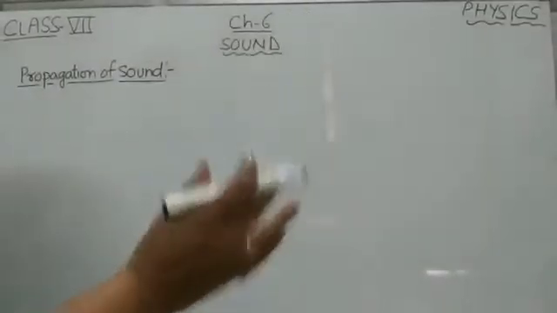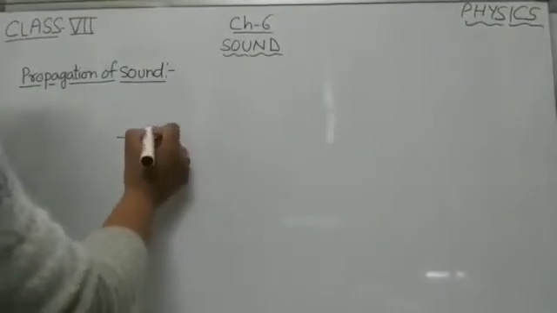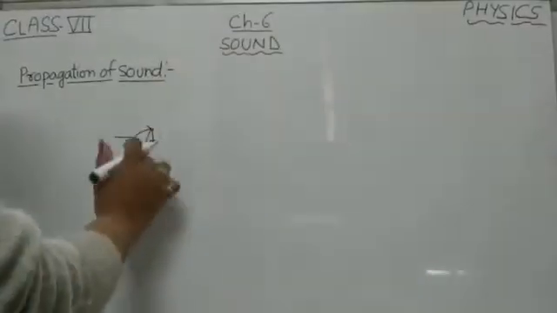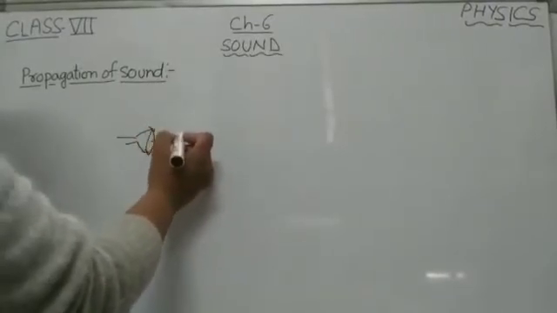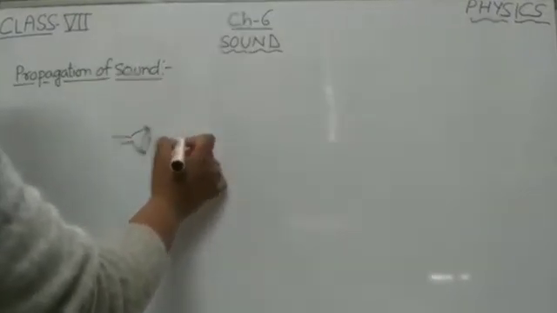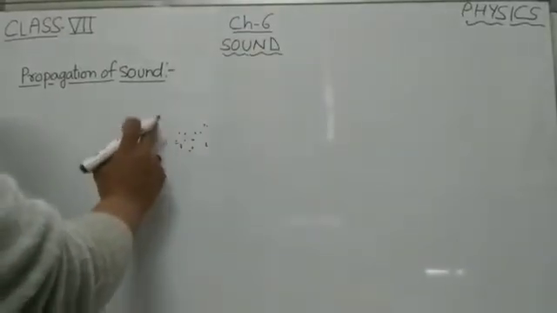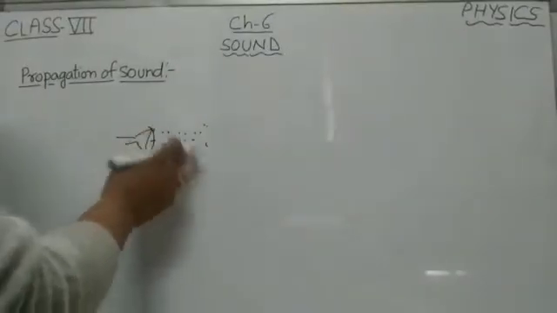Now, just now what I have told you, sound is produced by the vibration of an object. For example, this is a loudspeaker. Now when an object vibrates back and forth in air, then the molecules of air close to this object also start vibrating back and forth with the same frequency.